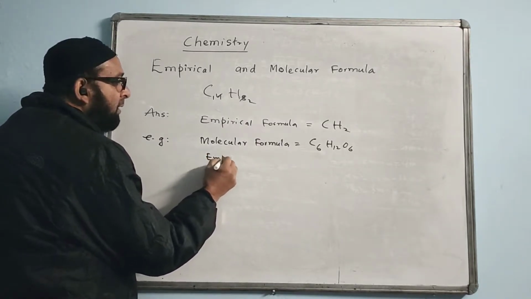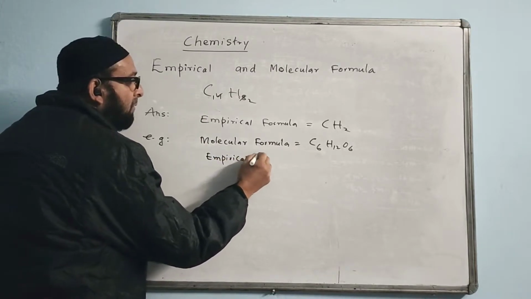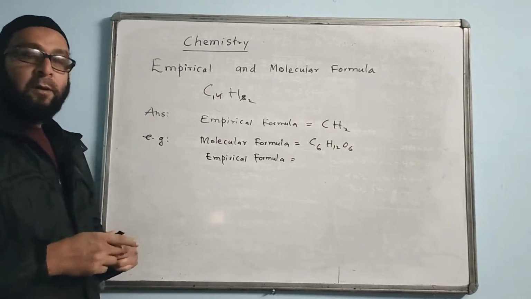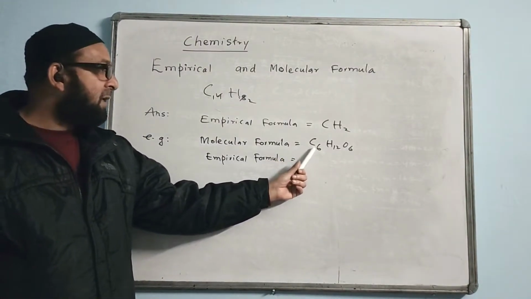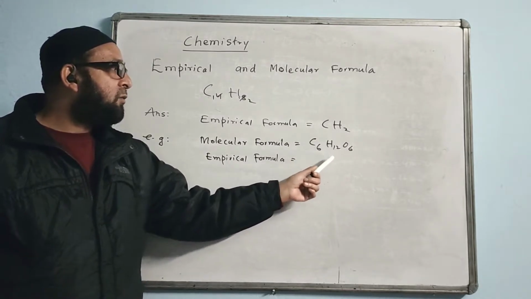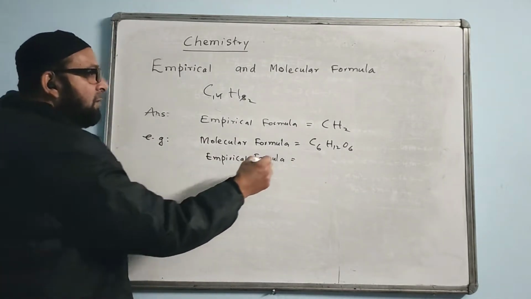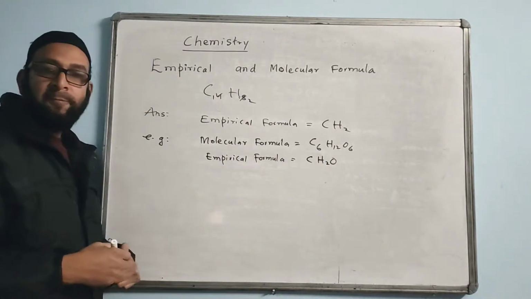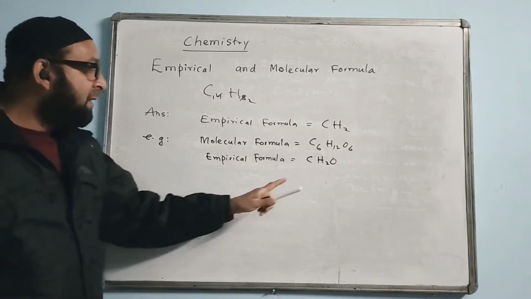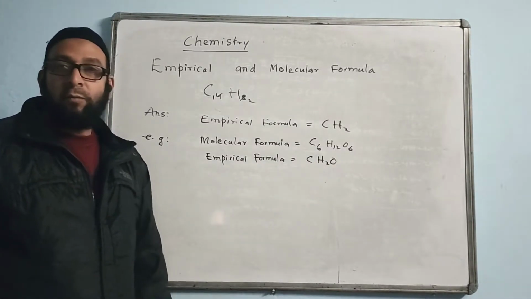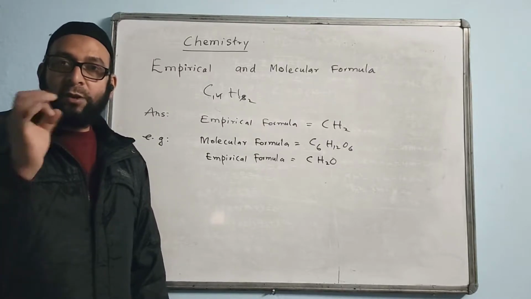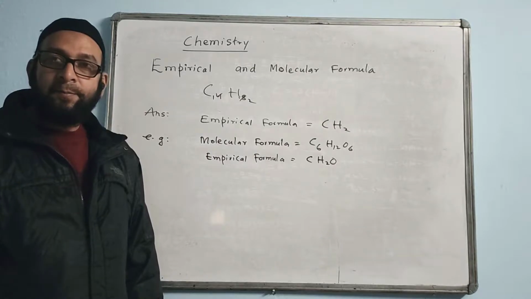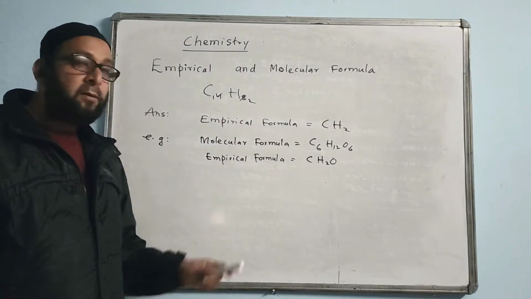Now let us write the answer. The empirical formula equals, the common number will cancel everywhere. 6, 12, 6 we can cancel. 6 ones are 6, 6 twos are 12, 6 ones are 6. Your answer will come CH2O. With 6 you are cancelling everywhere. Now your answer is in the simplest whole number form like 1, 2, 1, and this is called empirical formula. The smallest integer form. The common number will cancel everywhere. I think it's clear.